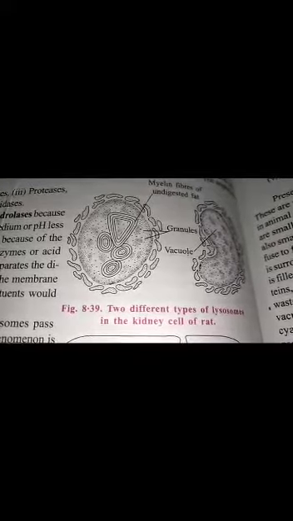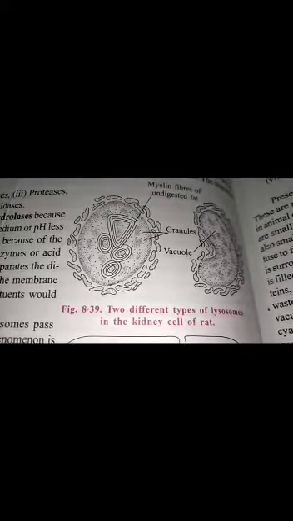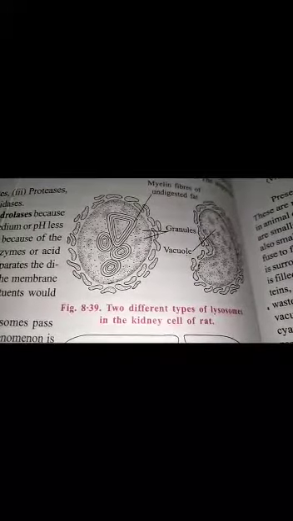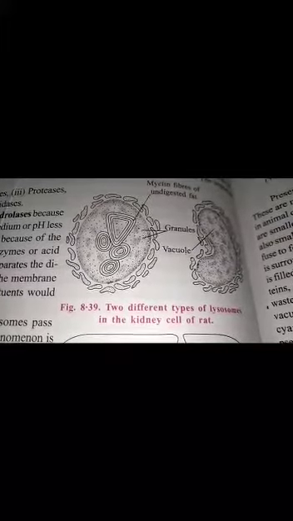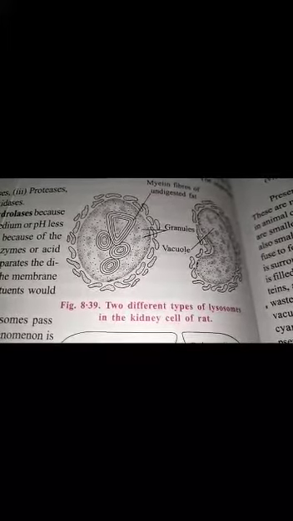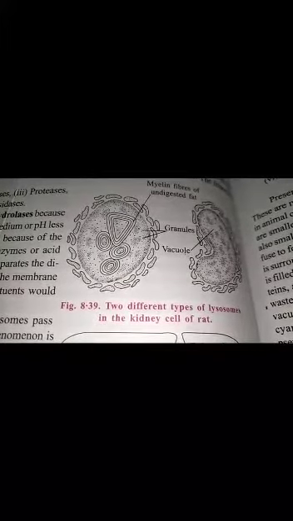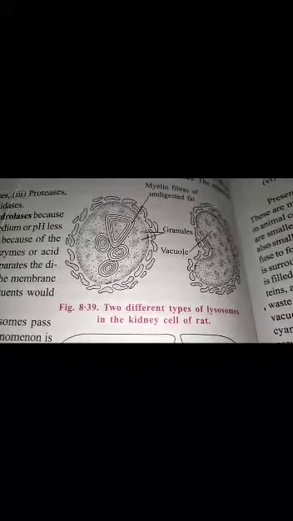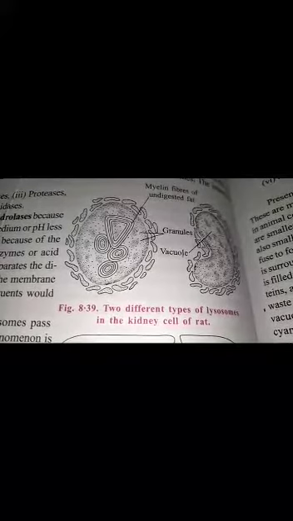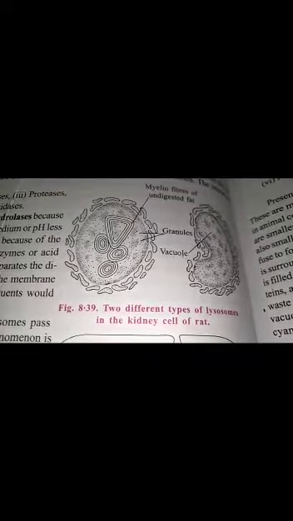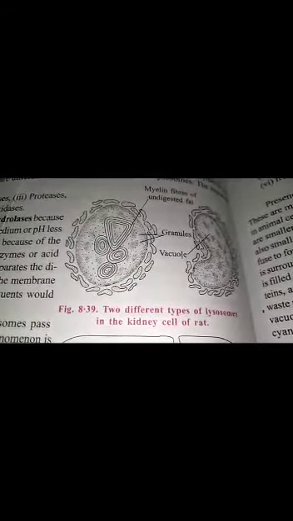hydrolase, because these enzymes usually function in acidic medium, or pH less than 7. Lysosomes are called suicidal bags because of the presence of a large number of digestive enzymes or acid hydrolases in them. Only a thin membrane separates the digestive enzymes from the rest of the cell. If the membrane happens to be broken, the various cellular constituents would undergo lysis.